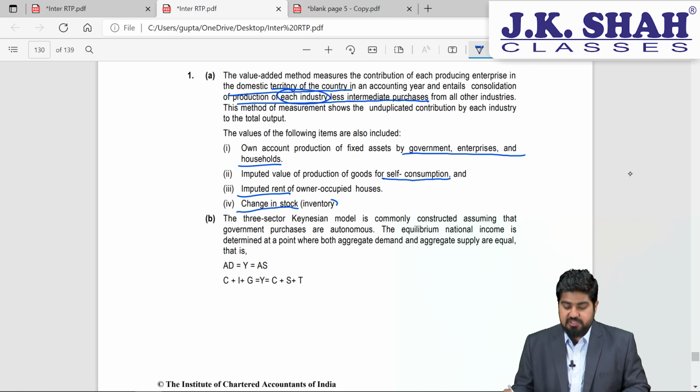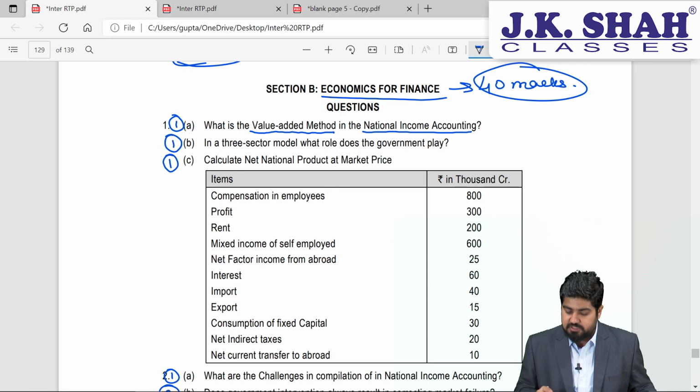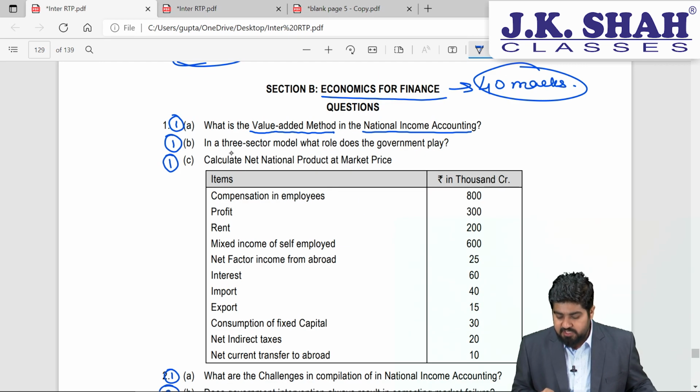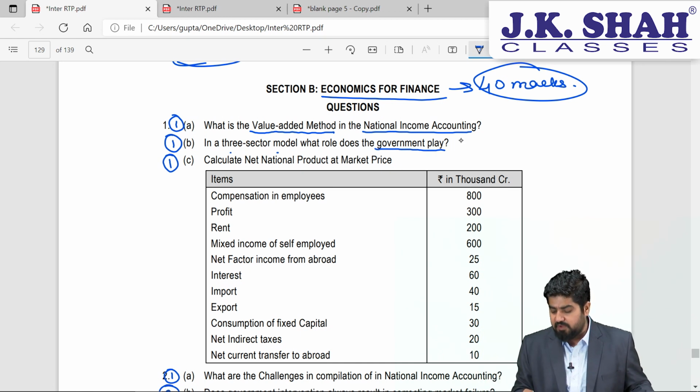So these are the additional things which are to be considered. And now let's go ahead to the next part, that is question number 1B. In a three sector model, what does the role of the government play? Now what is the role of government in three sector? Guys, do you remember what is three sector?